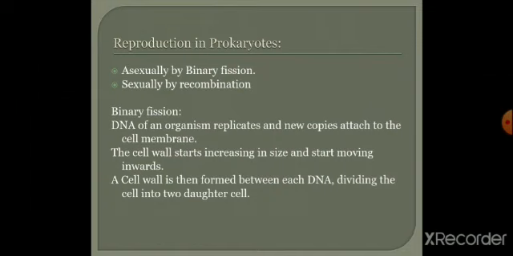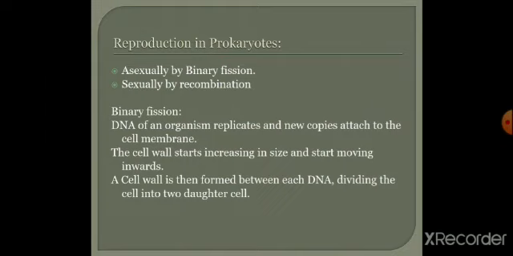The DNA of an organism replicates and the new copies attach to the cell membrane. The cell wall starts increasing in size and starts moving inwards. The cell wall is then formed between each DNA, dividing the cell into two daughter cells. The cell wall undergoes constriction so that the cytoplasm gets separated equally, forming a binary fission. Fission means splitting into two. Again, the two daughter cells will undergo fission again to form four cells. Likewise, the prokaryotes reproduce asexually by means of binary fission.